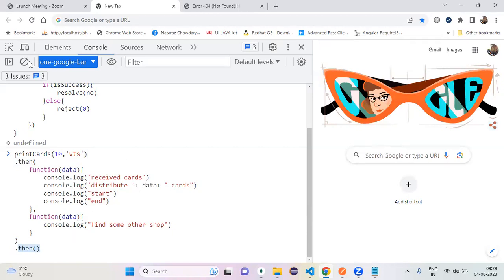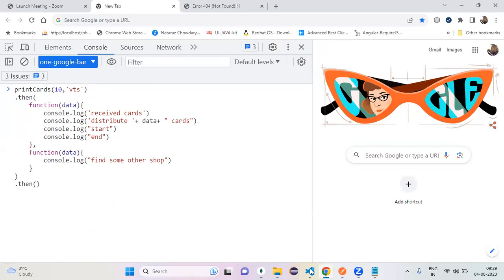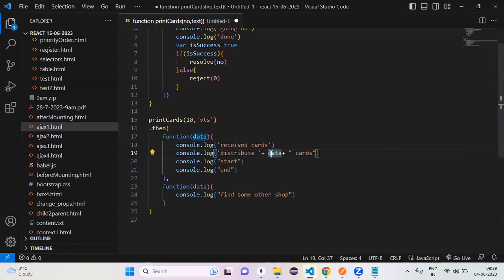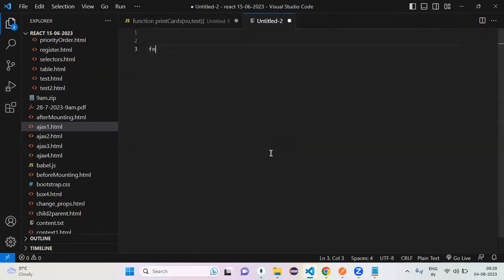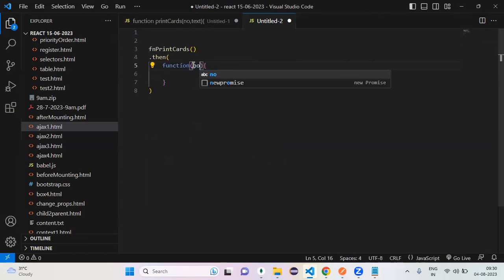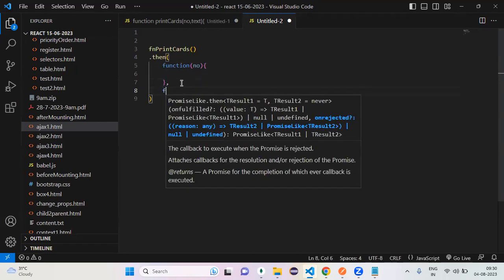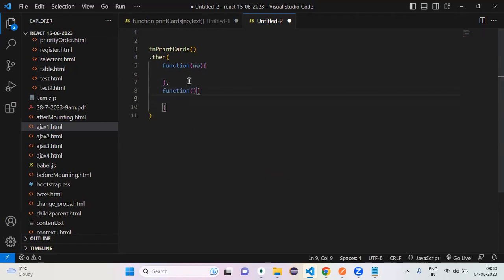When exactly are we going to use multiple thens? In our next fetch method, we are going to use multiple thens. Here, function print cards returns what? A promise. So how can we handle it? By using then. With how many records, how many cards? 100 cards or whatever it is.